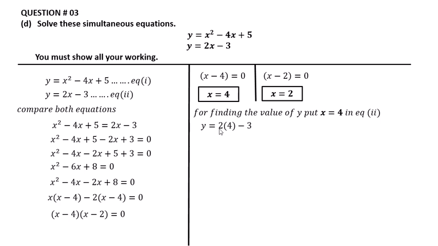Y is equal to 2. Here we put the values of x. X is equal to 4 minus 3. So after multiplication and then subtract, we get 5. Y is equal to 5.